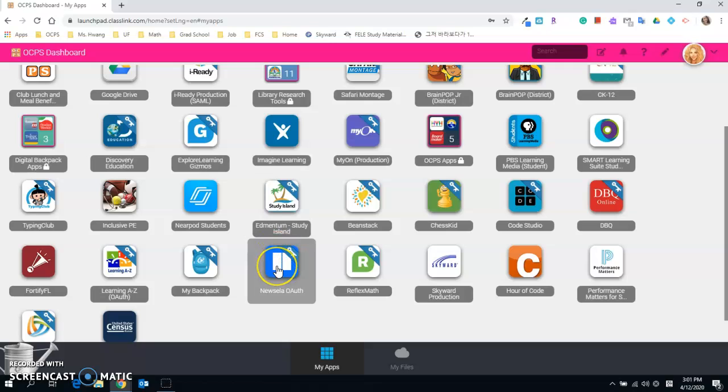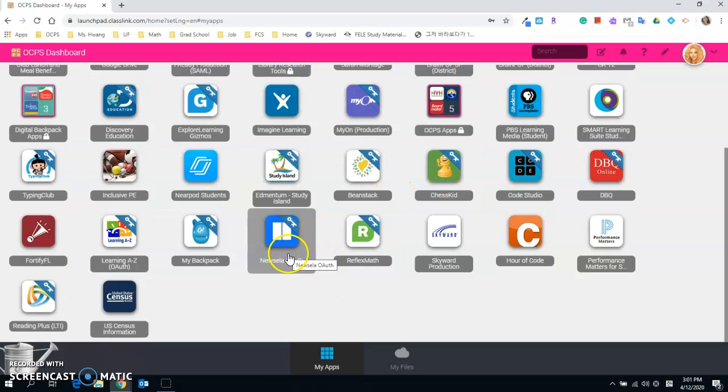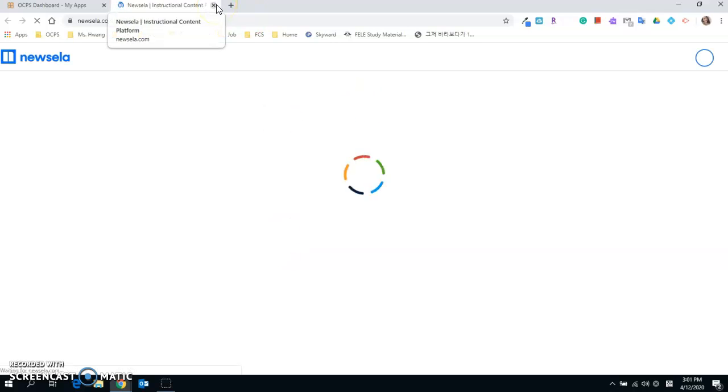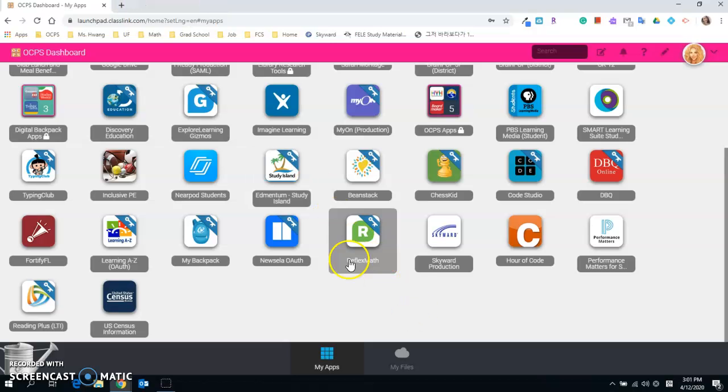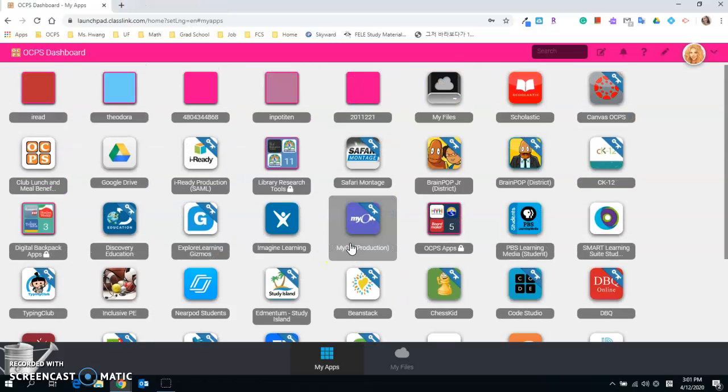And once again, if you have a hard time accessing Newsela, you can come back on your Launchpad and then you can click on Newsela right here. And then it will have all the assignments and all that stuff for you to go right here. So if you want to go that way, you can do that as well. And the Reflex math is right here.